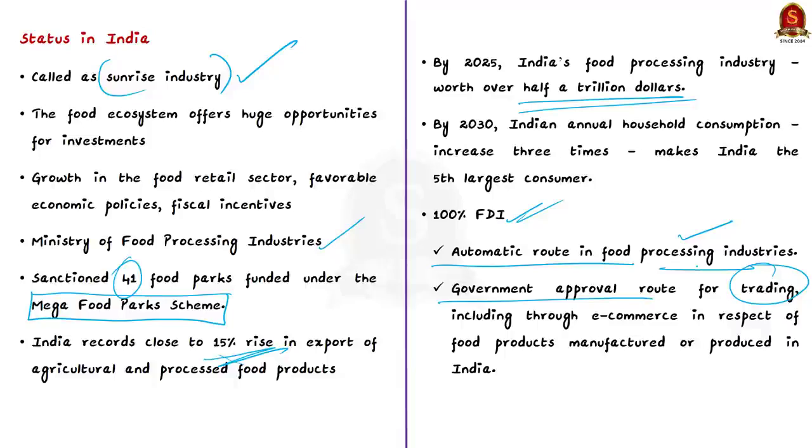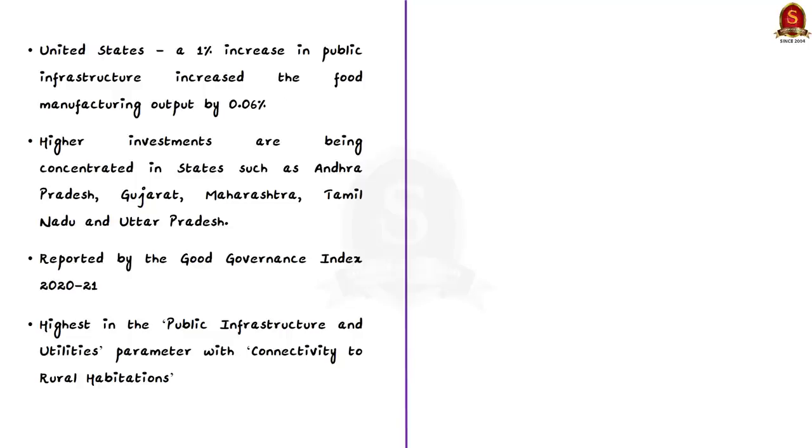Now, the FDI and measures of the Government of India are important for increasing public infrastructure. This in turn will increase food manufacturing output. This relation was found by a study in the United States. The study concluded that a 1% increase in public infrastructure has increased the food manufacturing output by 0.06% in the longer run. And this is particularly relevant in the Indian scenario because of our population and our need for food production. So in this regard, the author notes that already many states in our country are doing well in food production and the food processing industry.